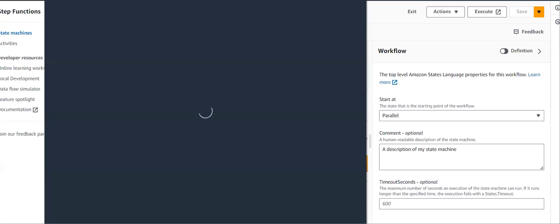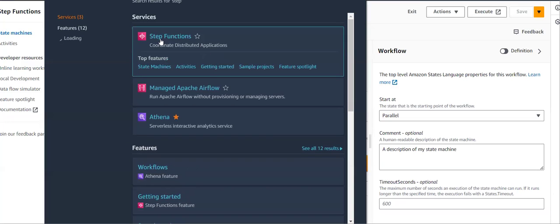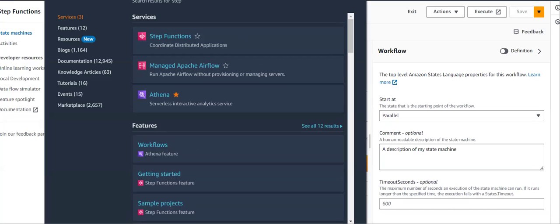In this way, you can use your step function to create your state machines in real time and implement any actions in real time by using this step function.